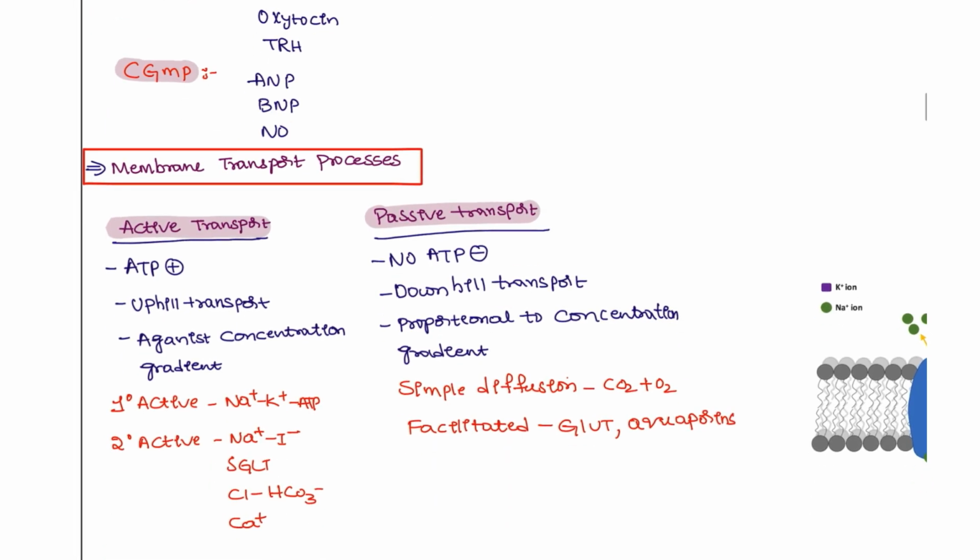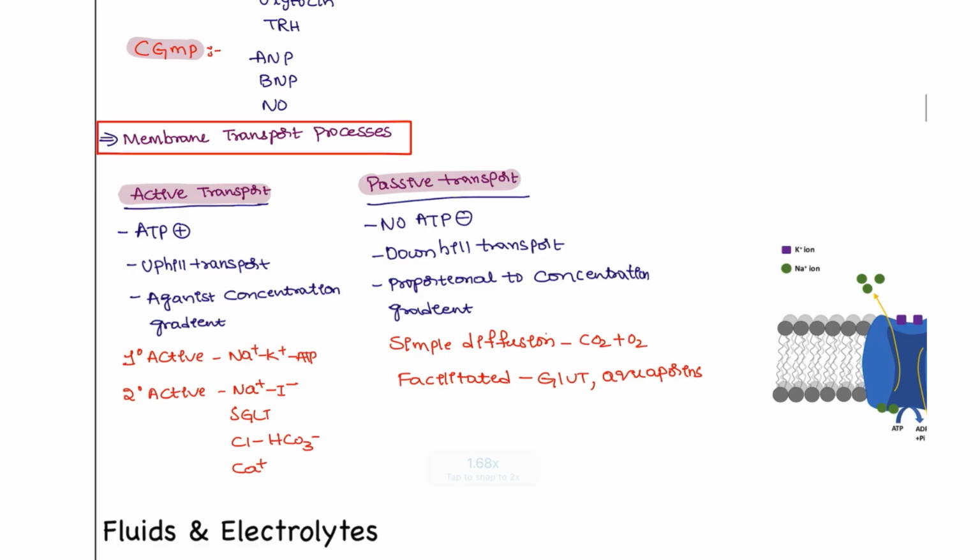Next, membrane transport processes. This is very important. We have two types: one is active transport, the other is passive transport. Active transport needs ATP. Why? Because it has to move against the concentration gradient. It is like going uphill, you need the energy. In passive transport, you are going downhill, so you don't need energy. No ATP is needed, it is proportional to the concentration gradient and is downhill transport.